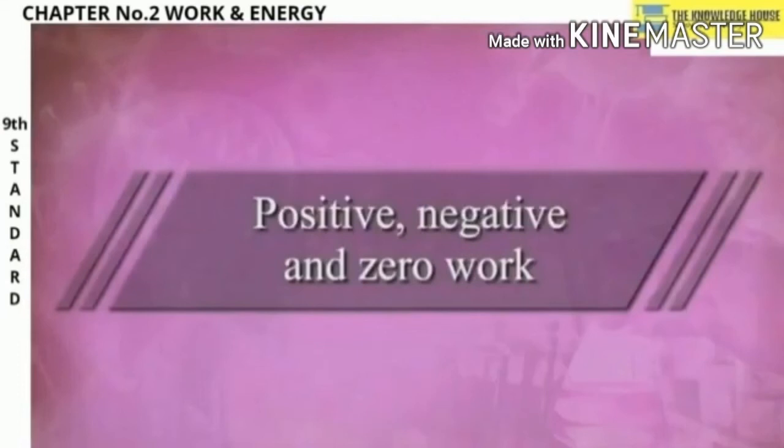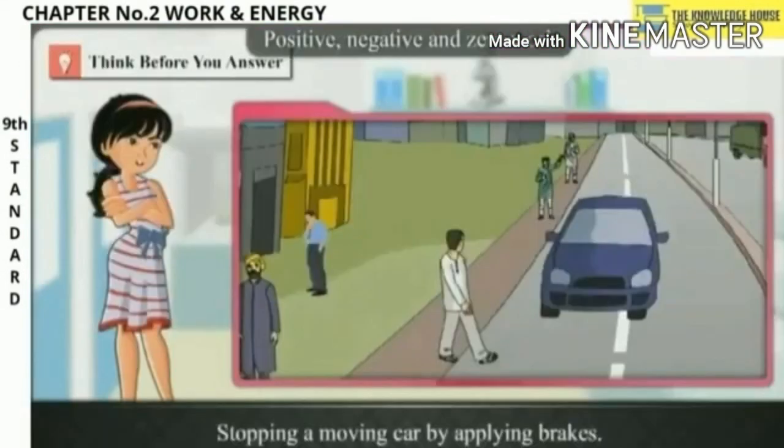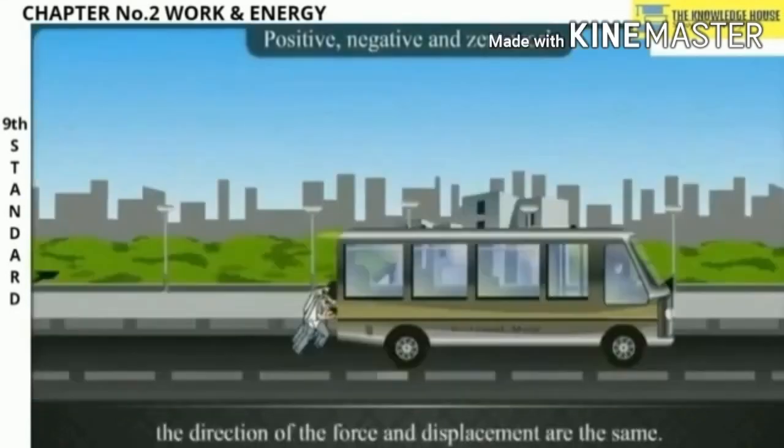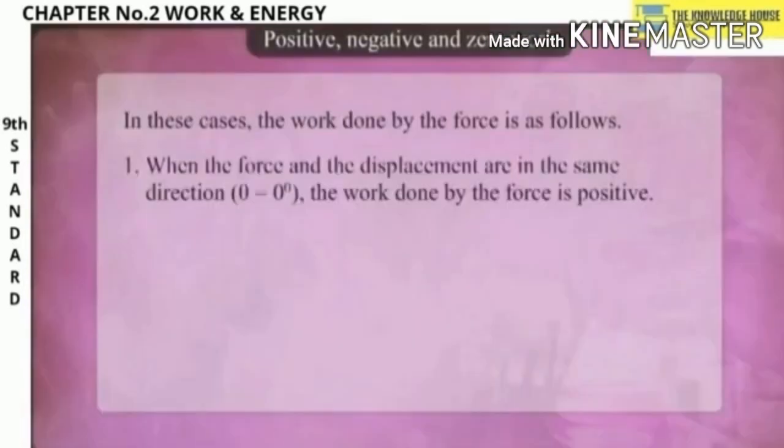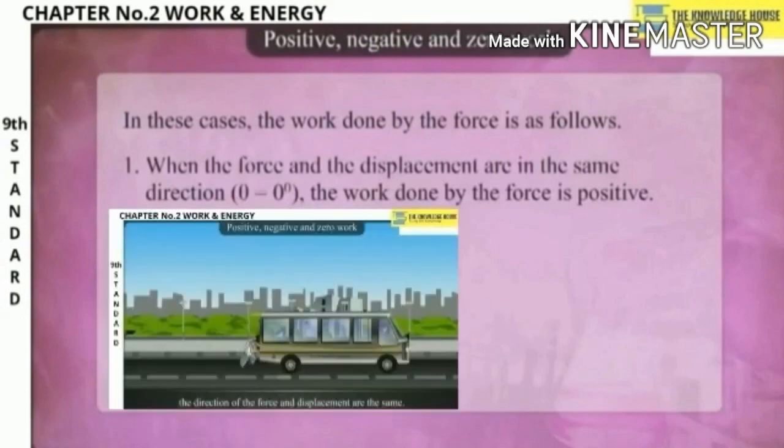Now positive, negative and zero work. We will see what is positive, what is negative and what is zero work. When you observe the picture, you see stopping a moving car by applying brake, which is negative work. When the direction of the force and the displacement are the same, it is positive work, while in some cases they are perpendicular to each other. So in these cases the work done by the force is as follows.